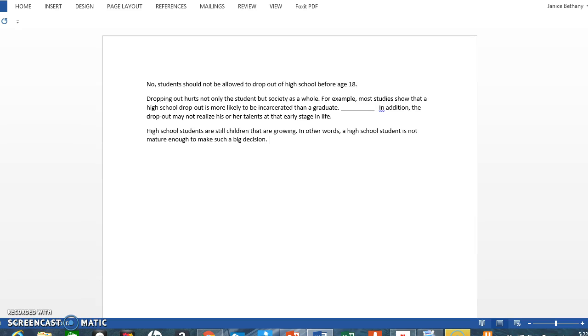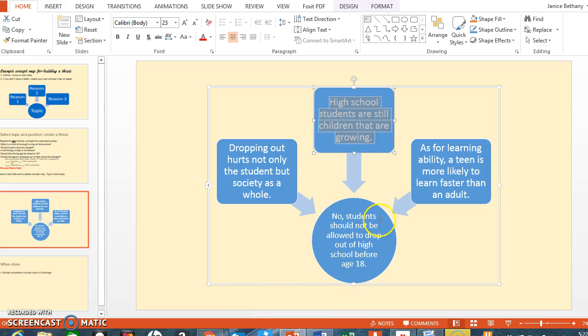Okay, so I'm going to repeat my strategy. I'm going to work through that example, and then I'm going to say also, I'm going to have another example. Also, the brain is more receptive to learning when young. Okay, and then I'm just going to go more, and add on. And then I go to my third example, and I hope you're getting it.